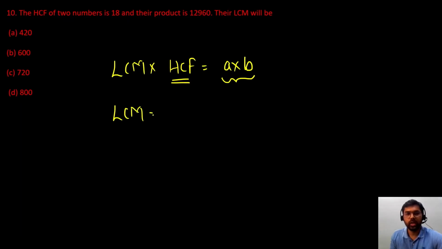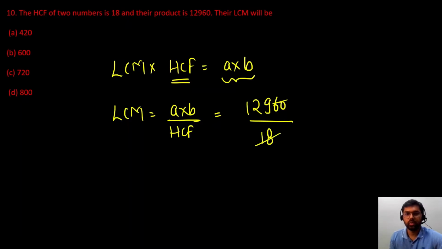तो LCM क्या हो जाएगा? It will be A multiplied by B divided by HCF. So the product is given to be 12960 divided by 80. Okay, so let us do the division part here. So we'll divide it by 6. So this will give me 2, 1, 6, 0, and this will be 3. Again, let us divide it by 3. So it will be 7, 2, 0. So answer is 7. Very easy question.